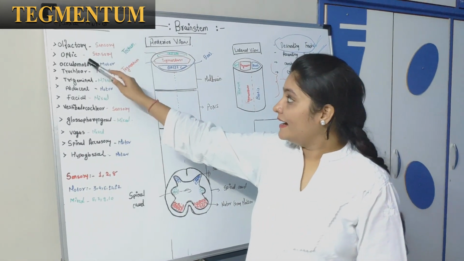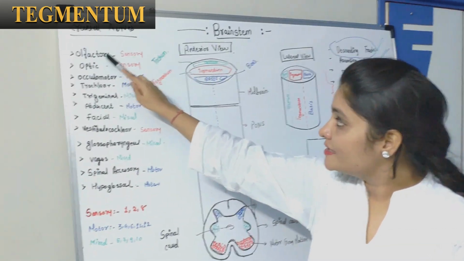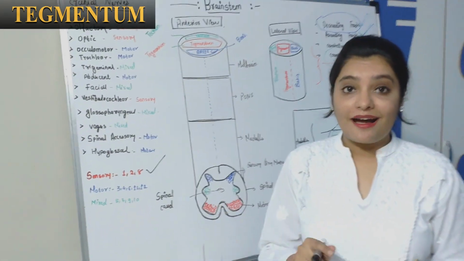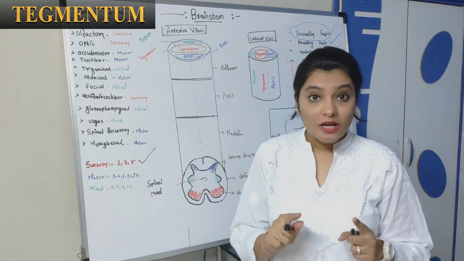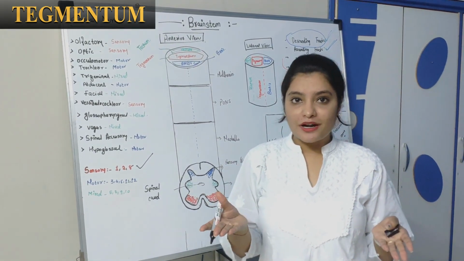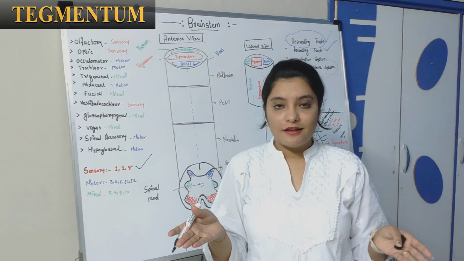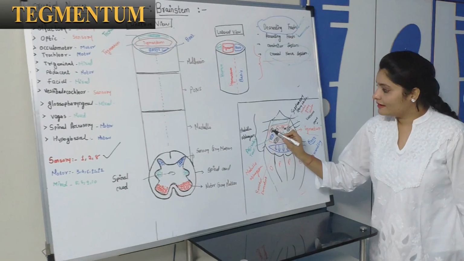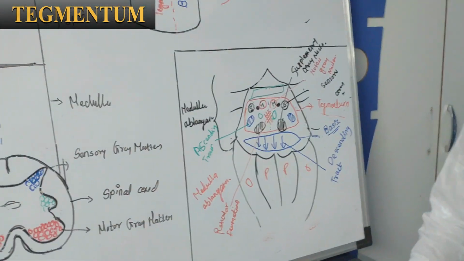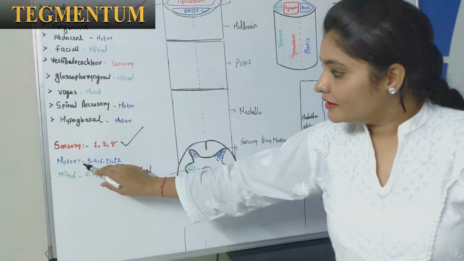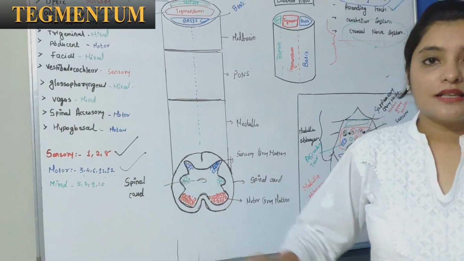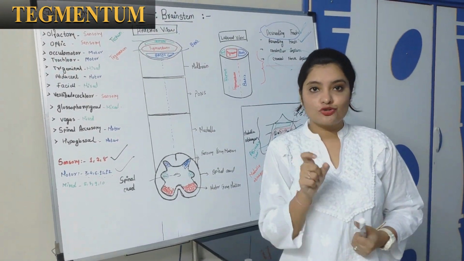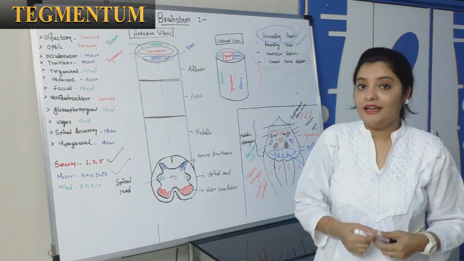So we have seen that the cranial nerves first, second and eighth are the sensory cranial nerves. It means they have sensory nuclei. So the sensory nuclei are situated in which part of the brainstem, middle or lateral? Yes, in the lateral part of the tegmentum. Second, the motor nerves 3, 4, 6, 11, 12 are pure motor nerves, and the motor gray nuclei are situated in the most middle part of the tegmentum.